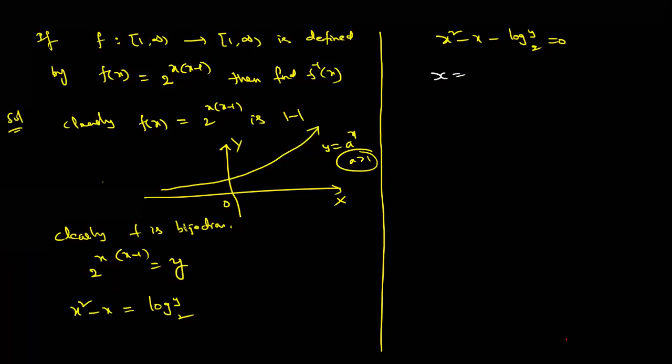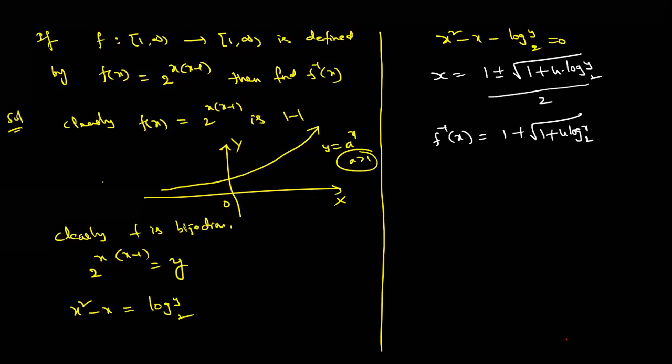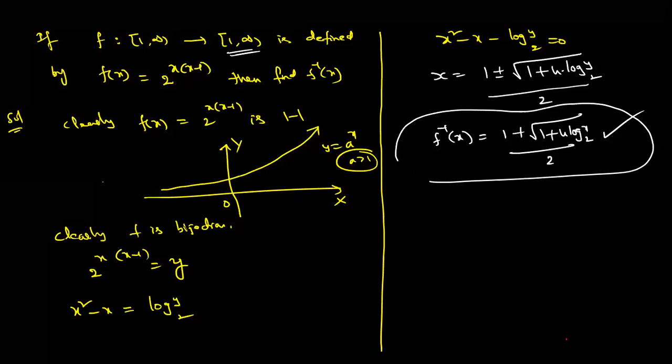x is equal to minus b plus or minus root over b square minus 4ac, by 2a. Applying the formula, what is f inverse of x? It is 1 plus root over 1 plus 4 into log x to the base 2, by 2. But why am I not taking minus here? Because negative values are not possible, only 1 plus any positive. That's why I'm taking 1 plus. So this is the inverse function, f inverse of x.